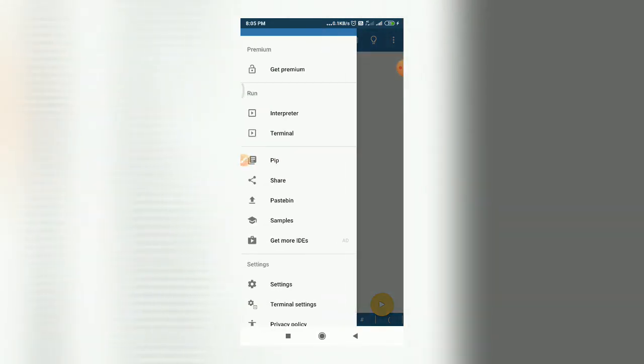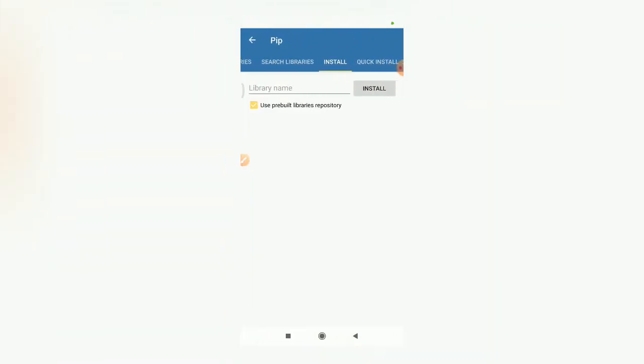Okay, then next option pip. In the intro I told you pip is the package manager for Python programming language. While writing a program you may need different packages, you may need different libraries. Management of all these packages and libraries can be done with the help of this pip, that is package manager for Python. So if I tap on this pip, it will show me these different tabs.